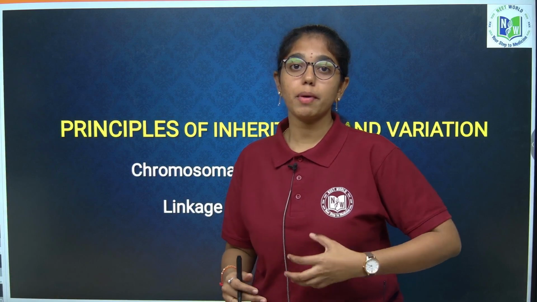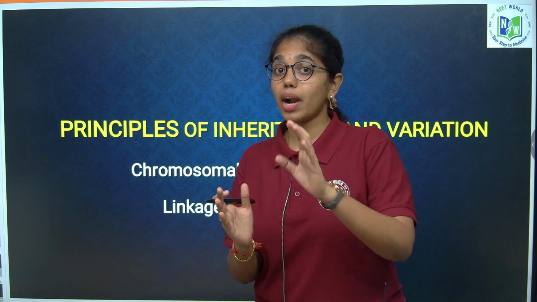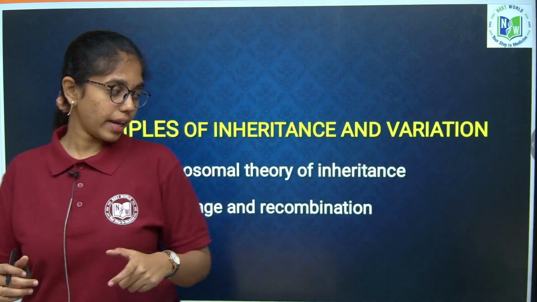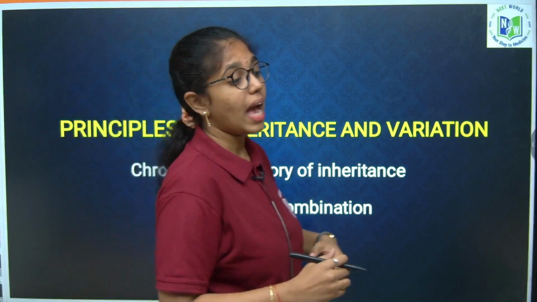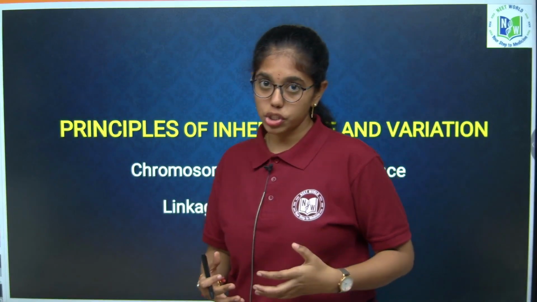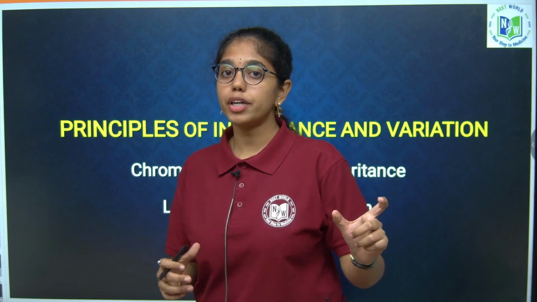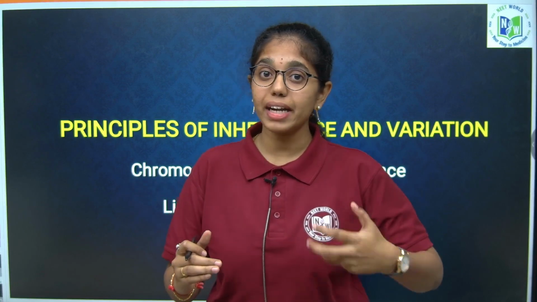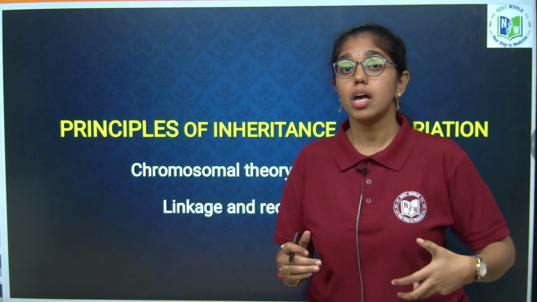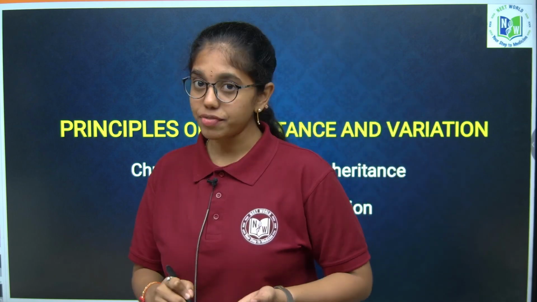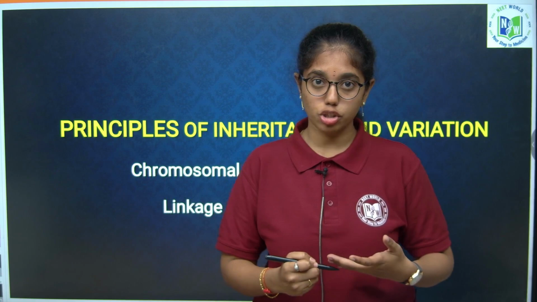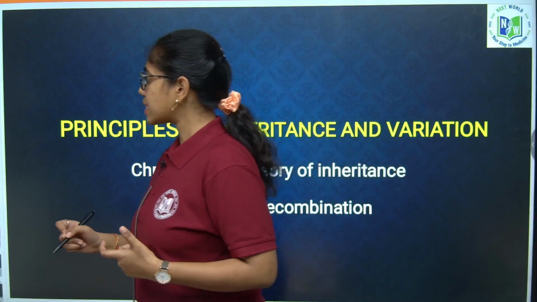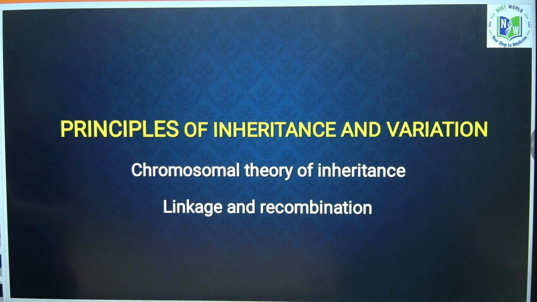Now we are going to discuss the most important and interesting topics from principles of inheritance and variation. Those are chromosomal theory of inheritance, and linkage and recombination. If we look into the previous concepts of this chapter, we have learnt about monohybrid cross, dihybrid cross and their principles. What are those principles that Mendel derived from monohybrid and dihybrid cross? Those are law of dominance, law of segregation and law of independent assortment, and we have also discussed the exceptions to those principles, right? Now in this class we are going to learn about chromosomal theory of inheritance.